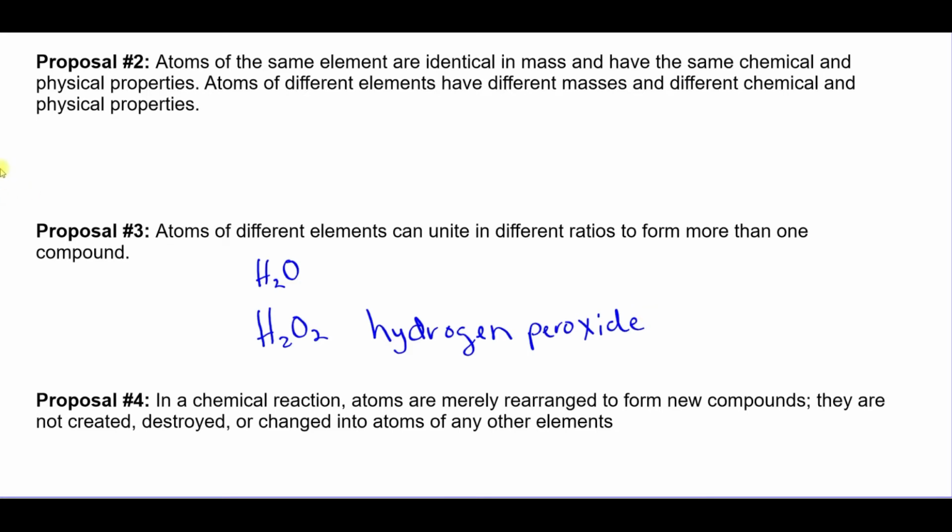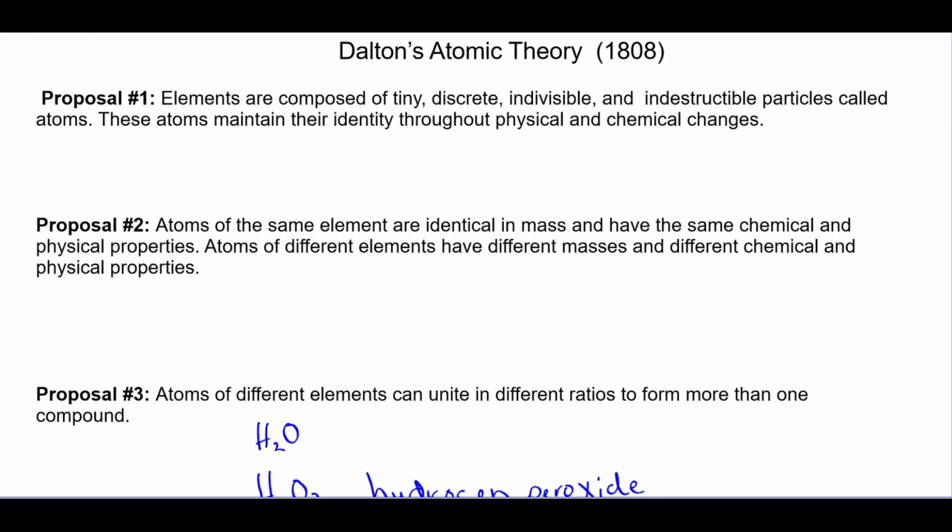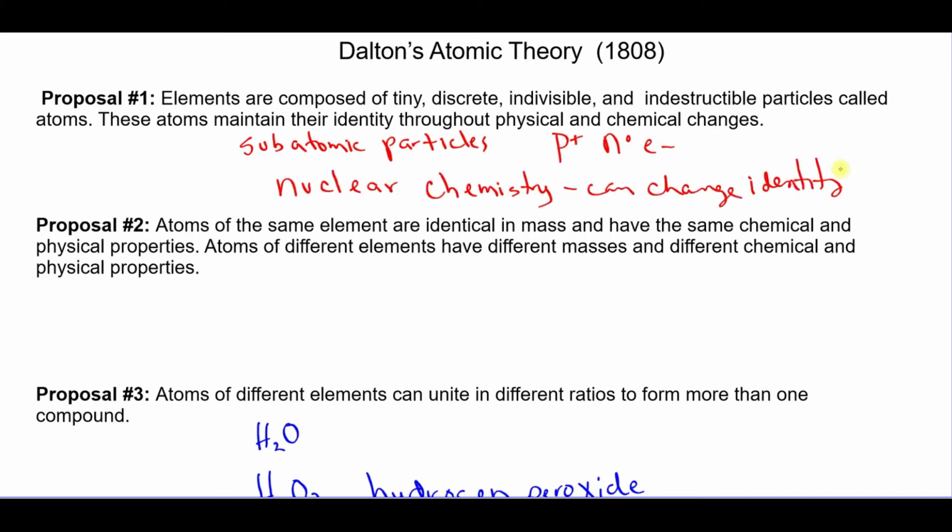If we look at these proposals, some things are inaccurate because of our new knowledge. For example, elements are indestructible and you can't divide them. Now we know we have subatomic particles: protons, neutrons, and electrons. And also we know that nuclear chemistry can change the identity. That's not ordinary chemistry, but it's still chemistry.